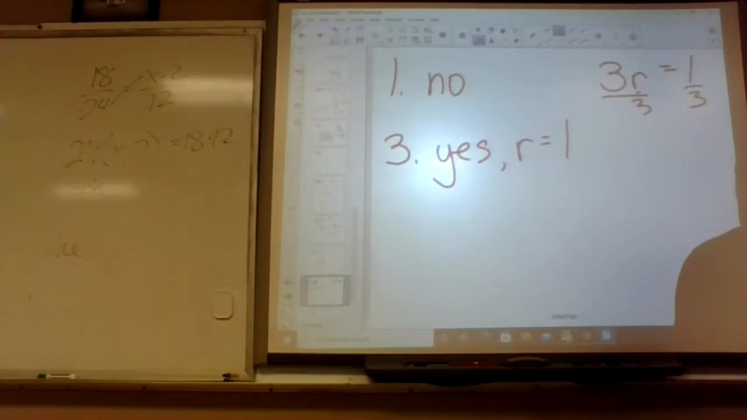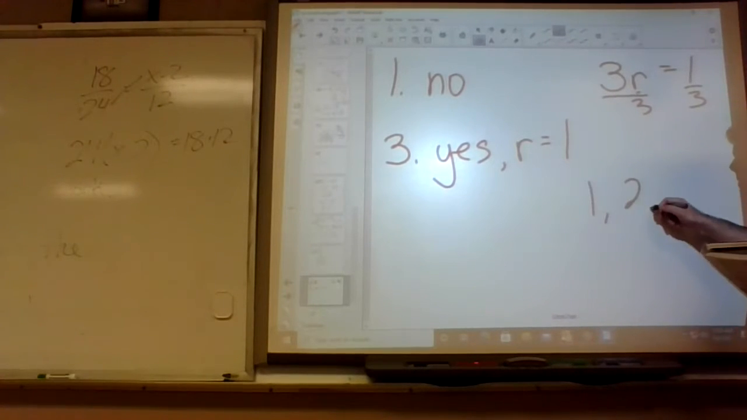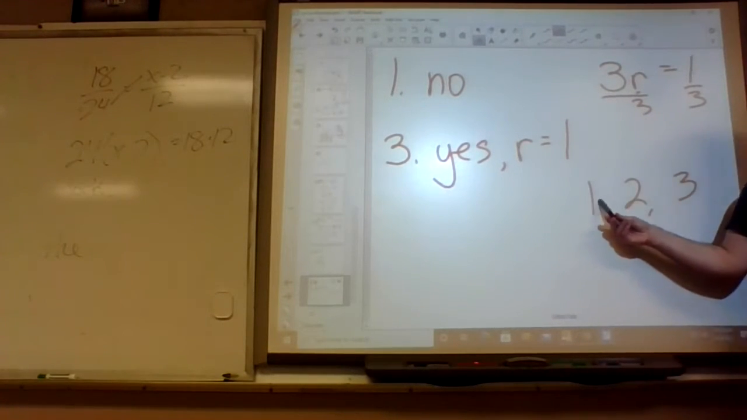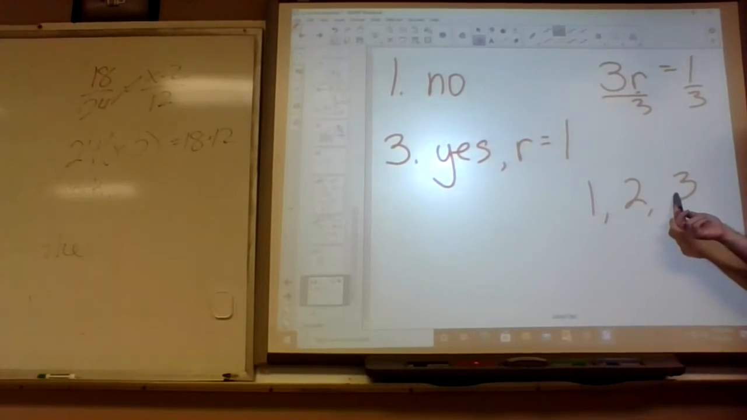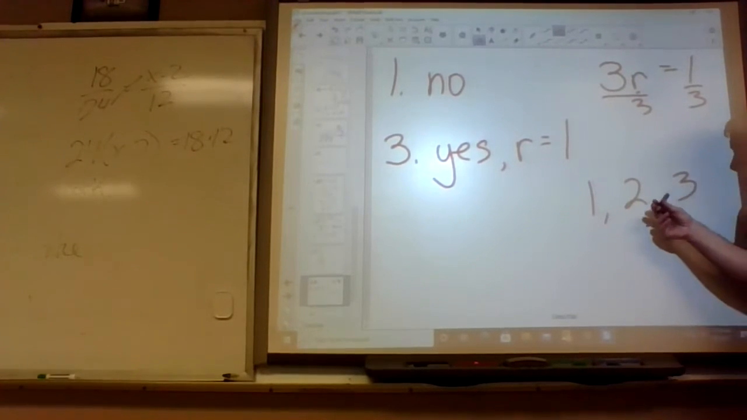On number 4, do you guys remember what the common log of 10 is? It means 10 to the what equals 10. It's 1. The second one is 10 to the what equals 100? 2. The third one is 10 to the what equals 1,000? 3. So basically it's just 1, 2, 3. That's an arithmetic sequence because it's adding 1, but it's not a geometric sequence. So you just put no for that.